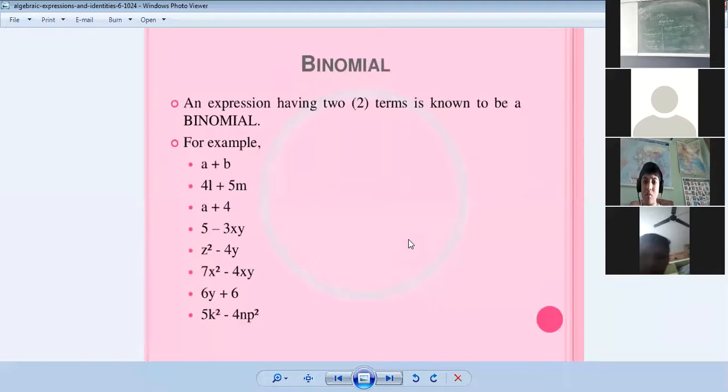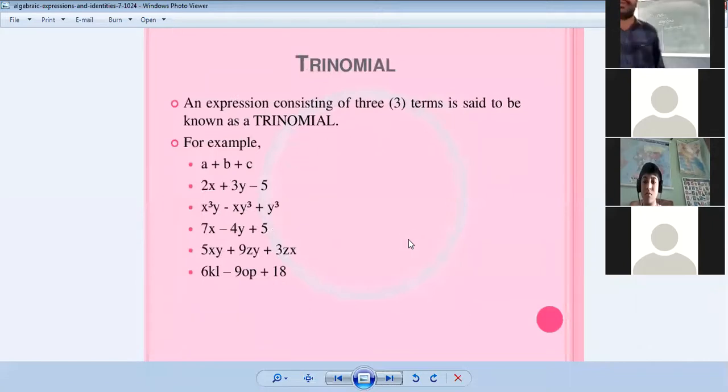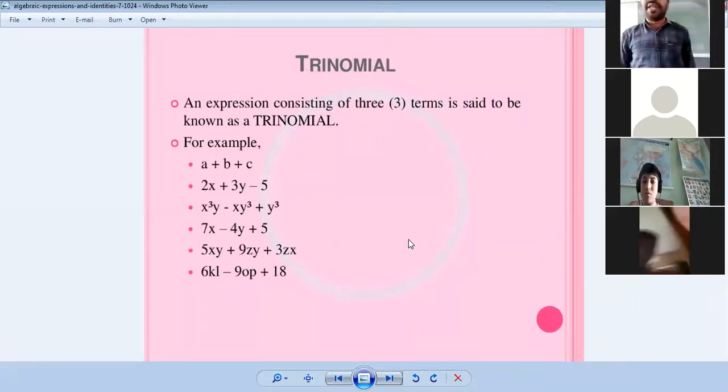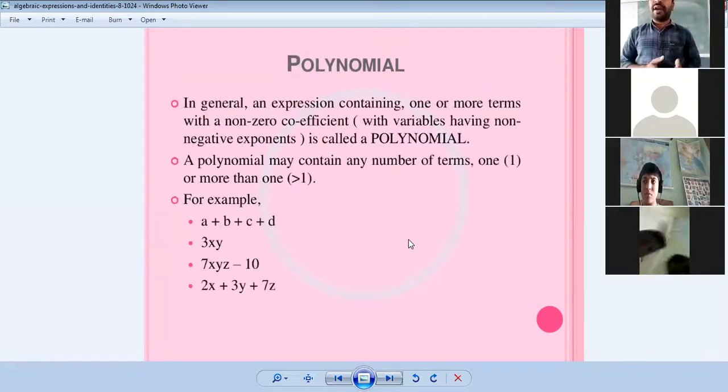Next, trinomial: an expression consisting of three terms is known as a trinomial. And next, polynomial.